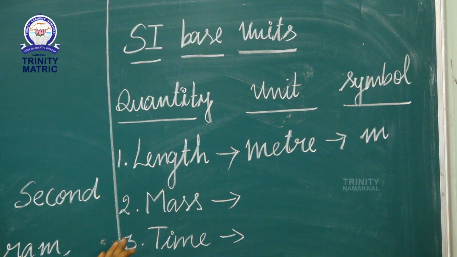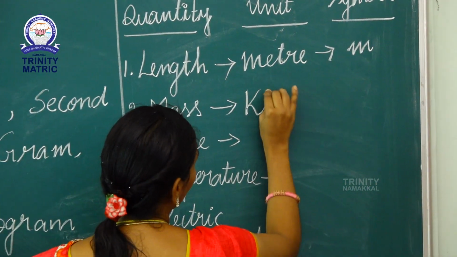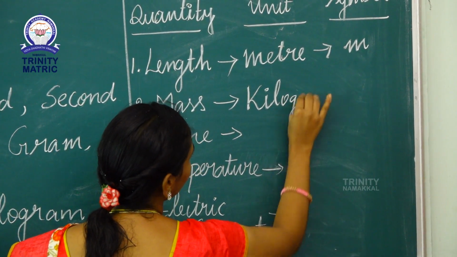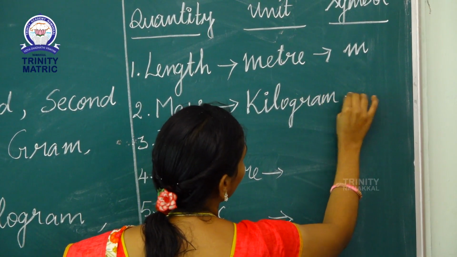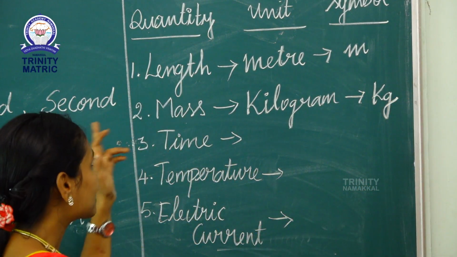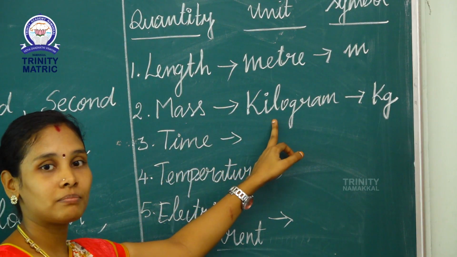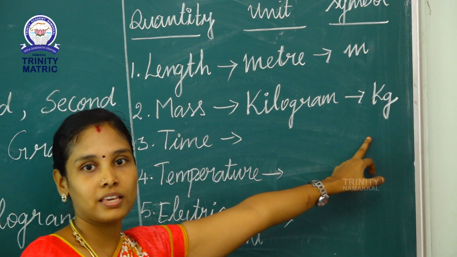Next one, mass. The unit of mass is kilogram and the symbol is kg.